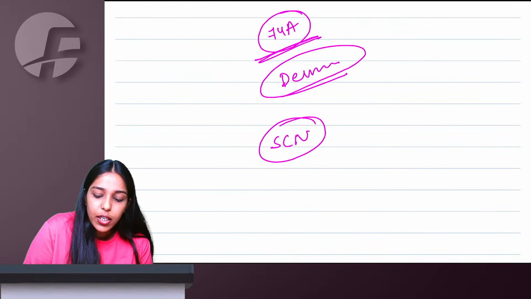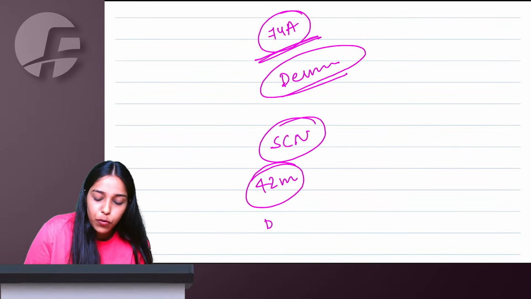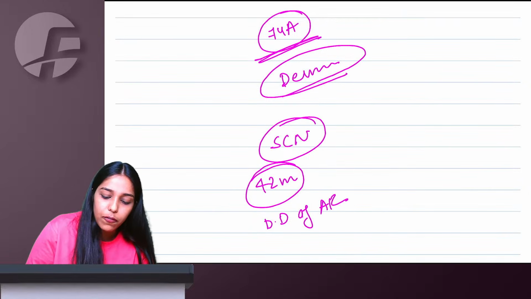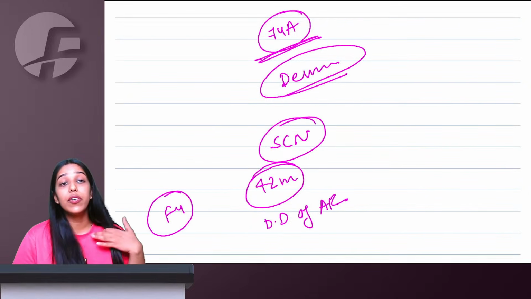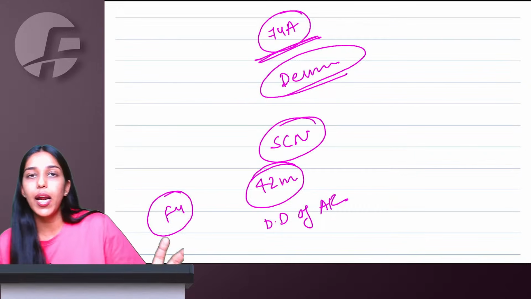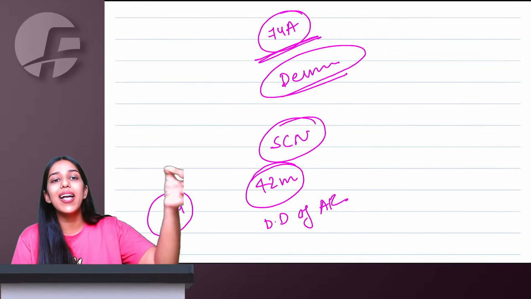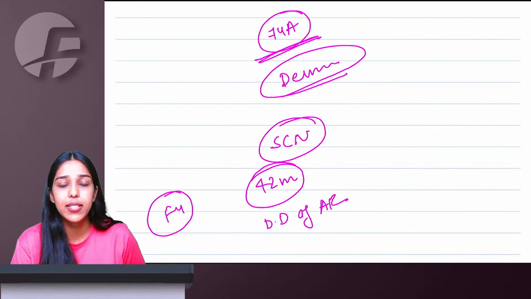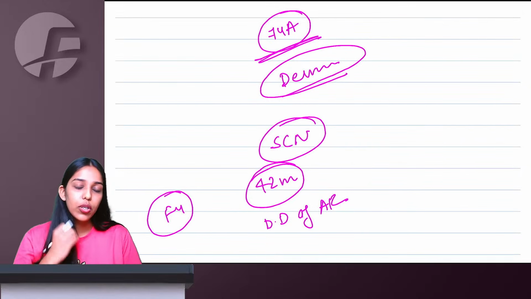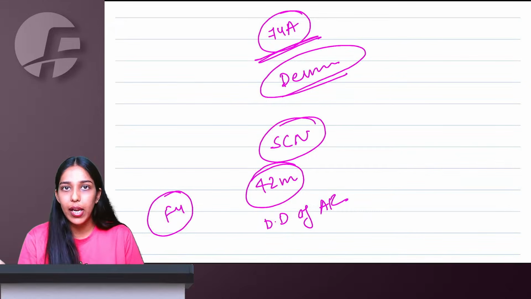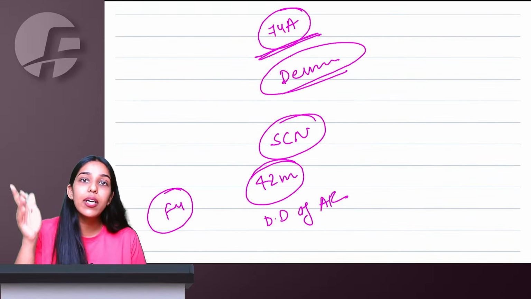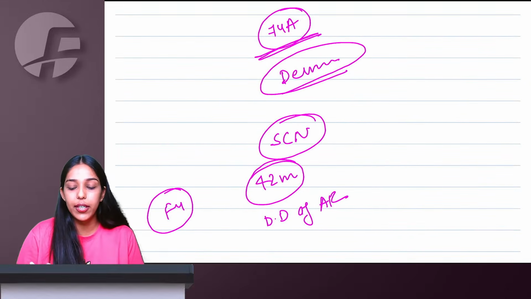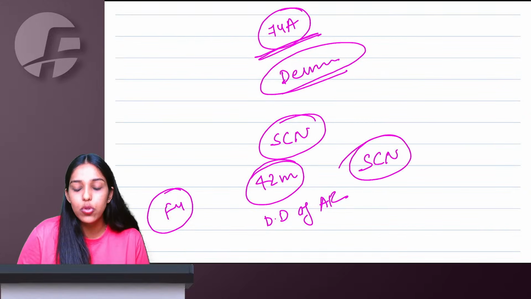They will give you the show cause notice within 42 months from the due date of the annual return for that financial year. Whichever financial year the tax was not paid, short paid, or ITC wrongly availed, within 42 months from the due date of the annual return they will issue a show cause notice. For an erroneous refund, it is 42 months from the erroneous refund date.